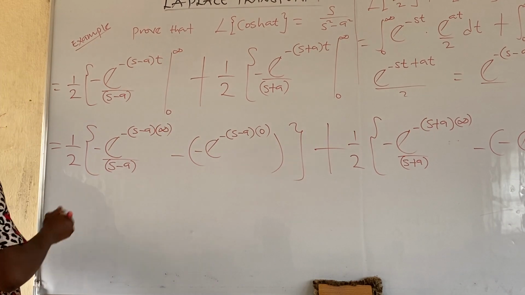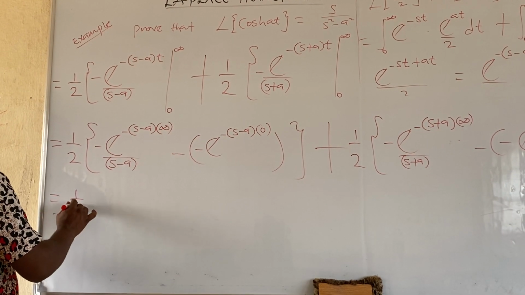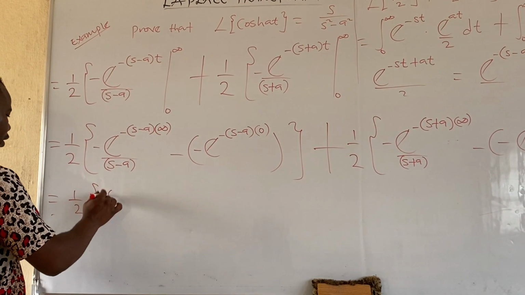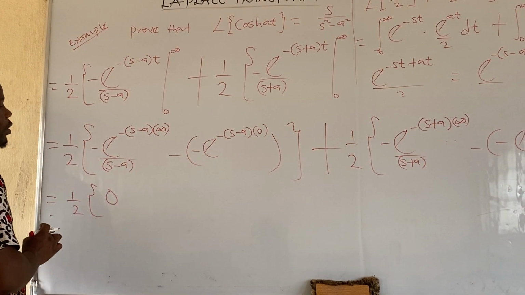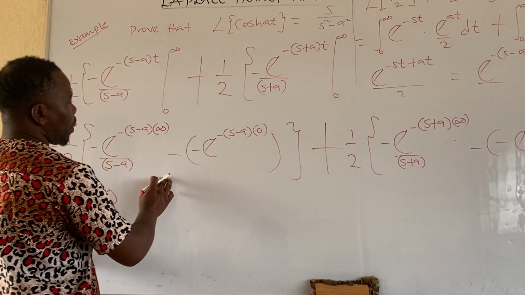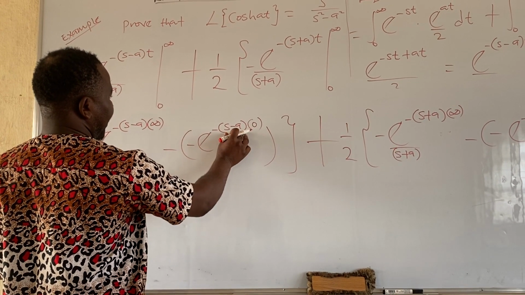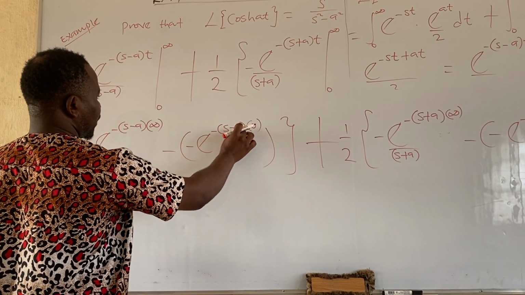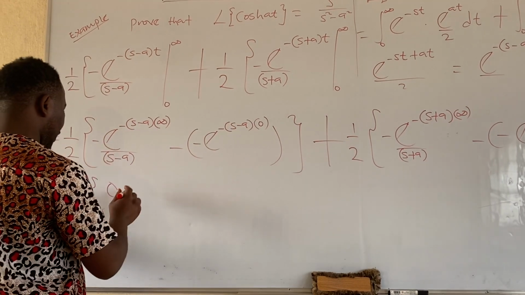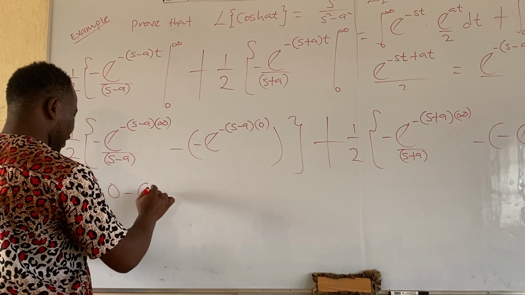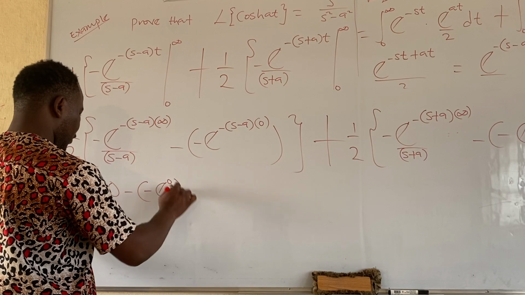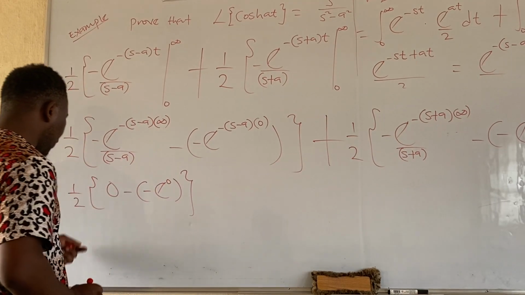So if you agree with me, here we are going to have 1 over 2 all in bracket 0. Do you agree with me? Now, if you use 0 to multiply this, here will give us 0, right? So here will be minus all in bracket minus exponential 0. Close bracket.